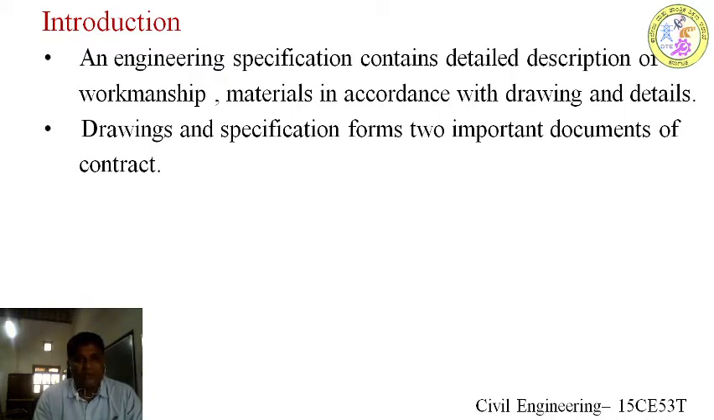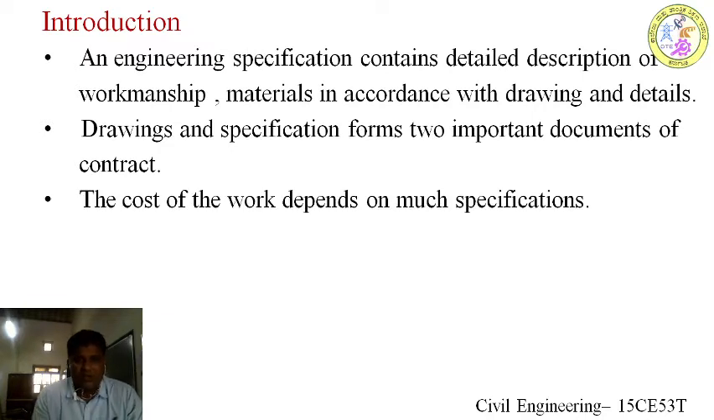So drawings and specification form the two important documents of contract. Whenever a project has been called for bidding, a contractor refers to these two documents to prepare his rate analysis for a specific item. The cost of the work depends on specifications.